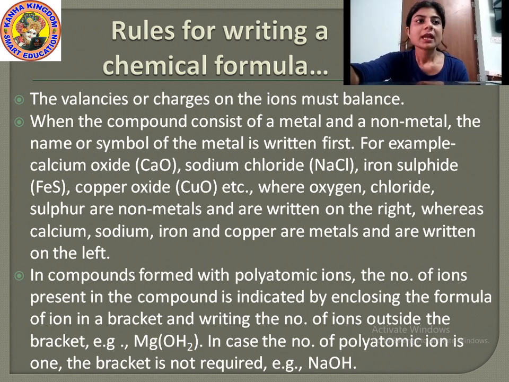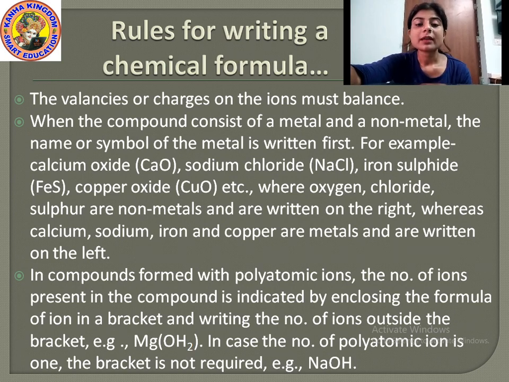Then number 3, compounds formed with polyatomic ions. When a compound is formed with polyatomic ions, that means an indefinite number of atoms take part to form a molecule.